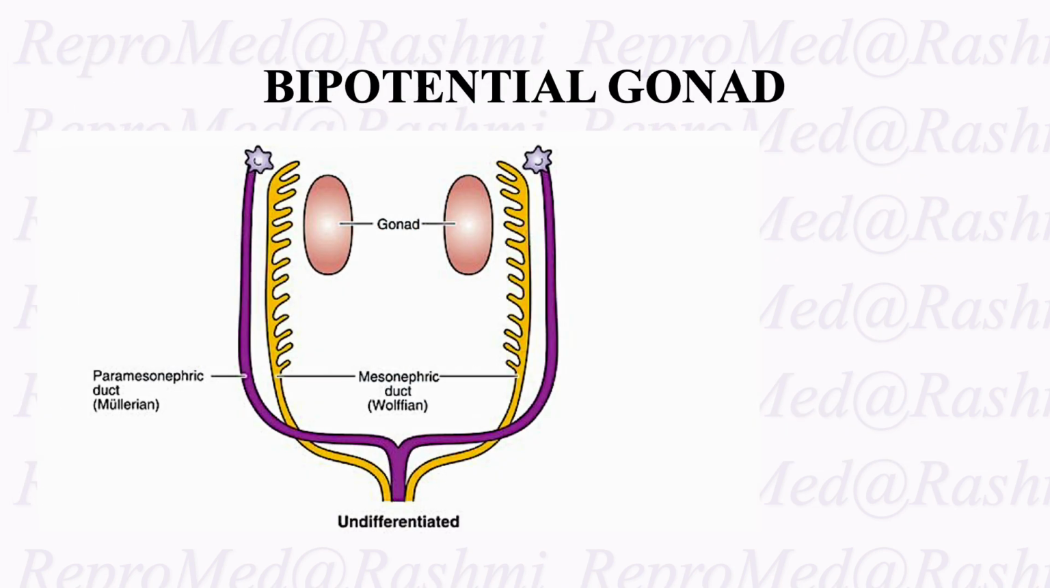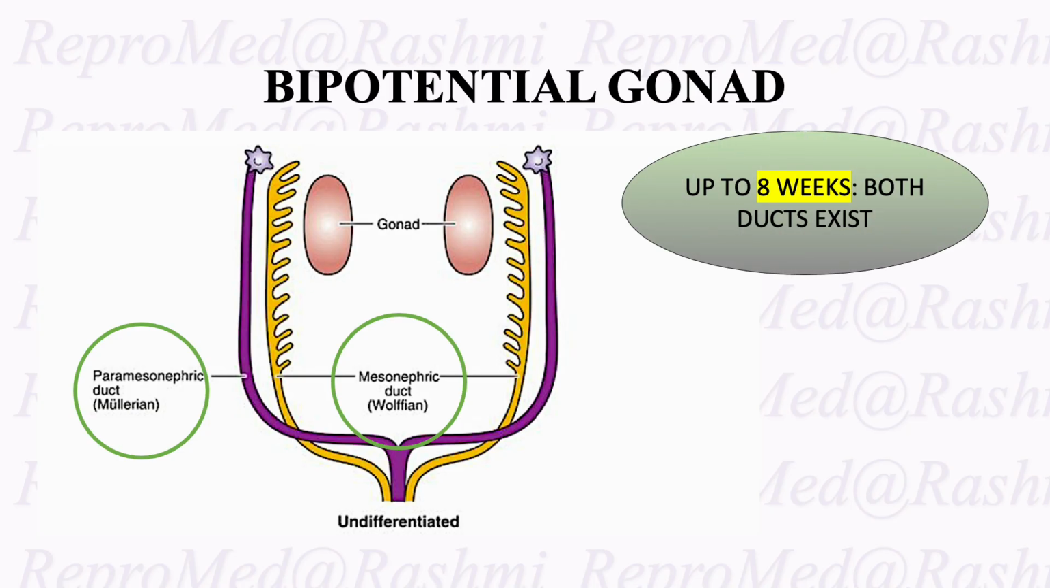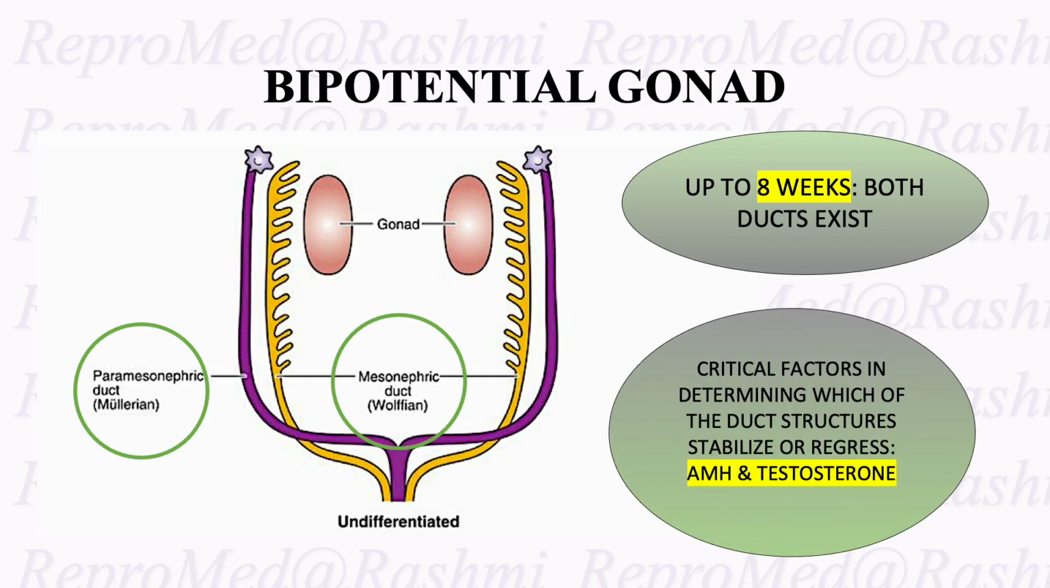To begin with, the gonads are bipotential. As shown here, the purple one is the paramesonephric duct, that is the Mullerian duct, while the yellow one is the mesonephric duct, that is the Wolffian duct. So both the ducts are present up to 8 weeks. Critical factors which determine which duct stabilizes or regresses are AMH and testosterone.